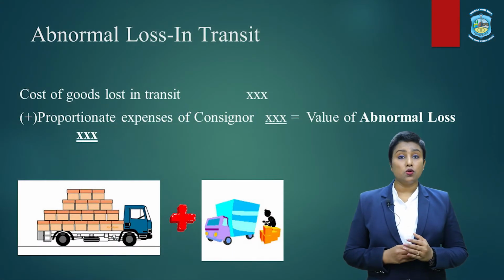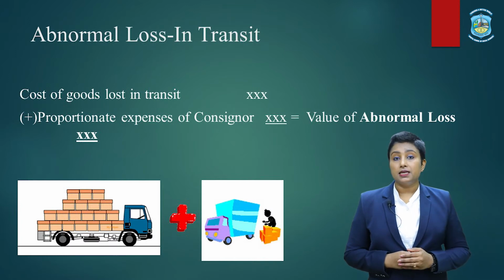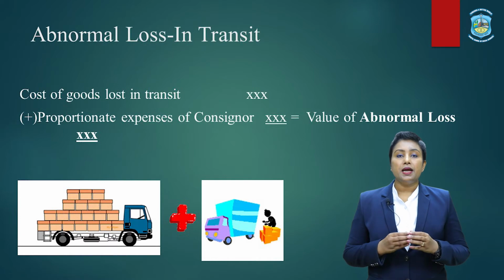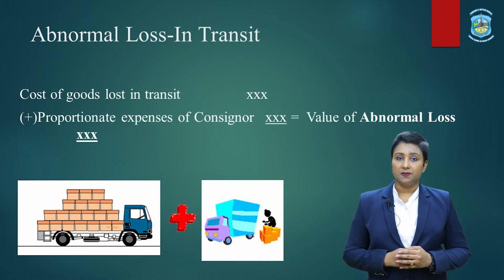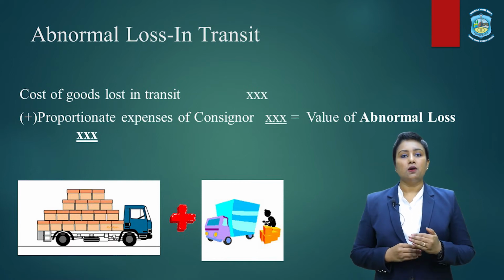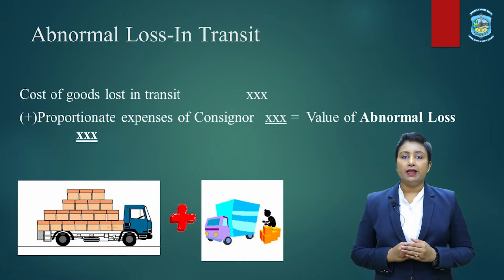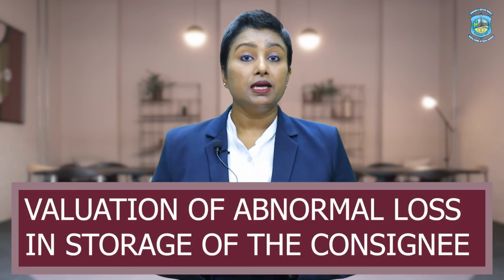Now, to find out the total cost of the abnormal loss, you must add to the cost of goods lost the proportionate expenses of the consignor only, because the goods were lost during transit, so only the consignor's expenses have been incurred. That is why you need to take the consignor's expenses, divide by the number of units consigned, and multiply by the number of units lost. So, the aggregate of the cost of goods lost and the proportionate expenses of the consignor will give you the total value of abnormal loss.